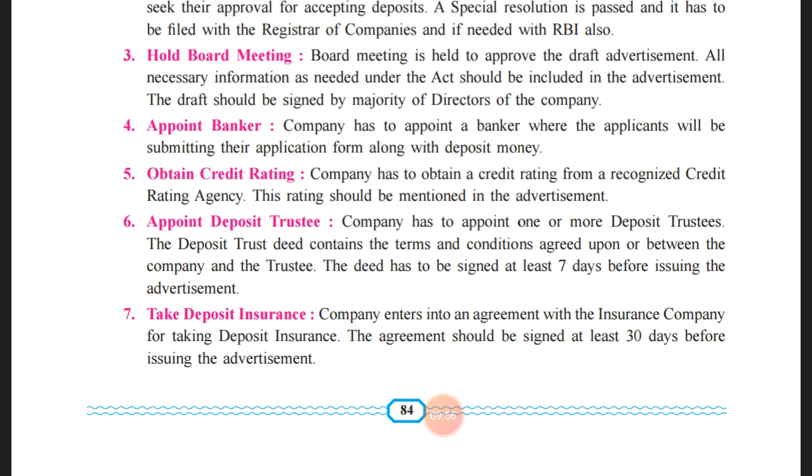So here the company has to appoint one or more deposit trustees, and the deposit trust deed contains the terms. Normally, there are certain deeds that are also entered into.